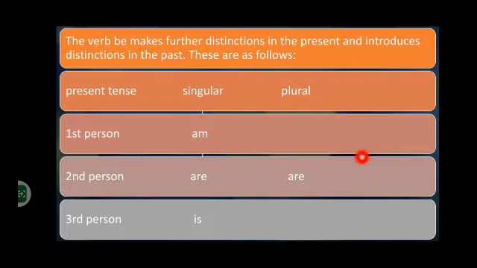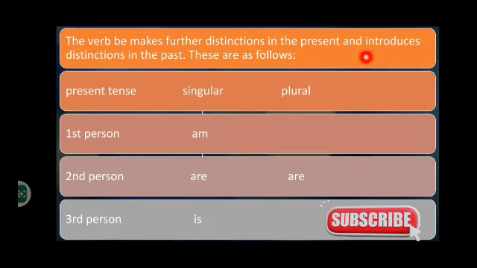This table illustrates how the verb agrees with the subject. The verb be makes further distinctions in the present and introduces distinctions in the past. These are as follows. Present tense, singular and plural. If we have present tense and first person, the verb will be am. I am a teacher. And if we are using second person in the present tense, we will use are. You are a teacher. And also if we have second person plural, the verb will be are. You are teachers, right?